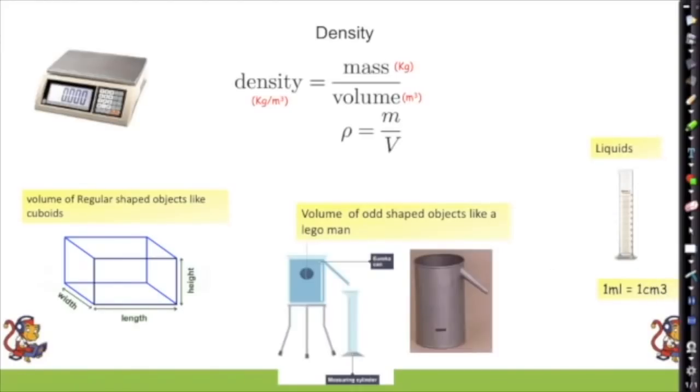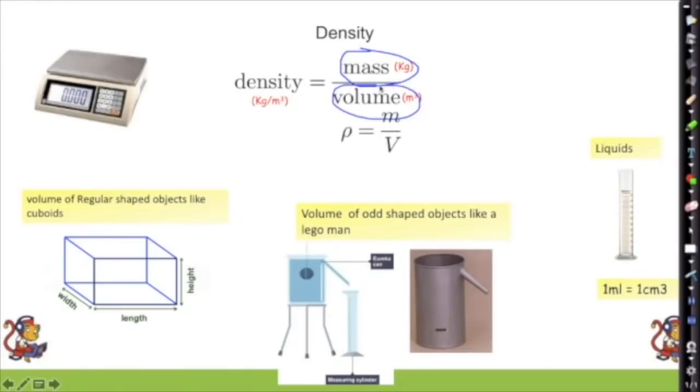Now, if we want to find the density of an odd-shaped object like a Lego man, so for each of these equations, whether we're doing the cuboid, a liquid, or the Lego man, we need to be weighing them on a set of scales first to find their mass. So we just basically need to find these things in the equation.